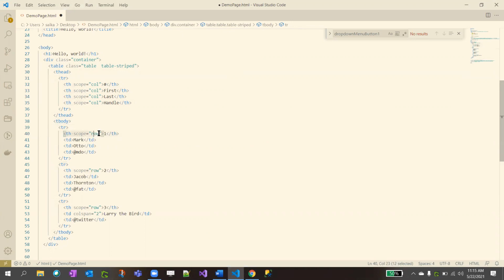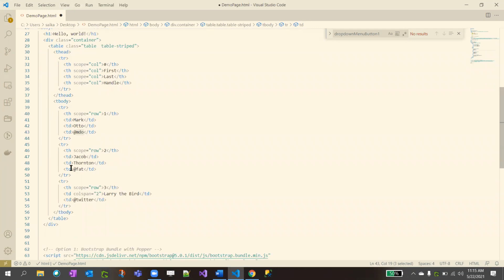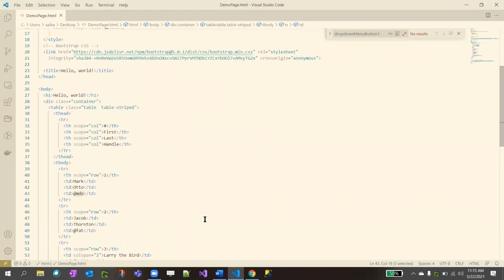For each row, the first column is 1, the second column is Mark, Otto, and the @mdo example, right? The first name is Mark, the last name is Otto, and the handle is this one. So for each row, we are giving three rows. If you add, yeah, I'll just save.